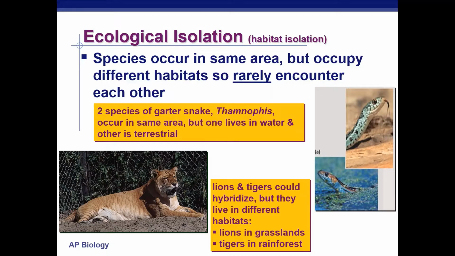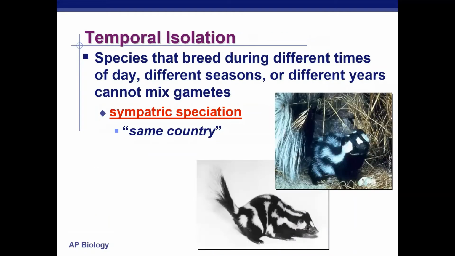Once again, ligers or tiglons, which I like to call them, can be hybridized, but only in captivity. So this, guys, would be sympatric speciation. Once again, ecological isolation, habitat isolation. This would be sympatric because those animals live in the same area.